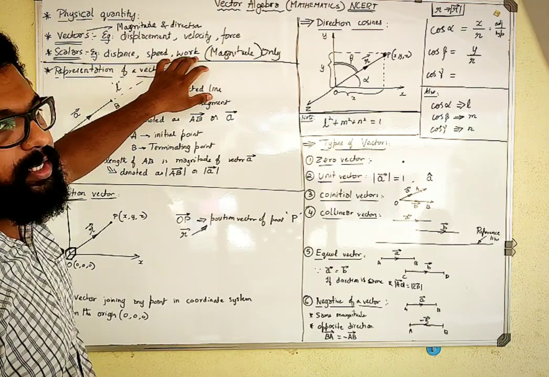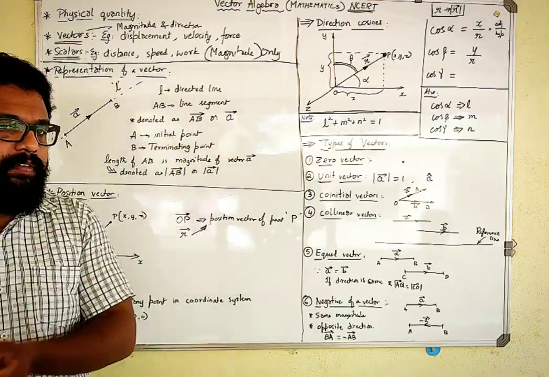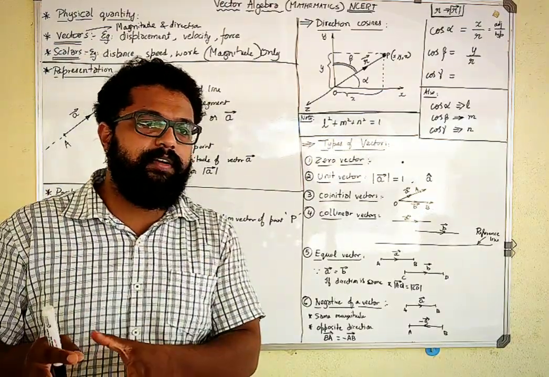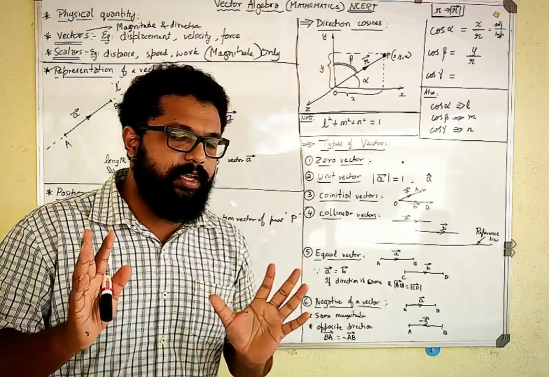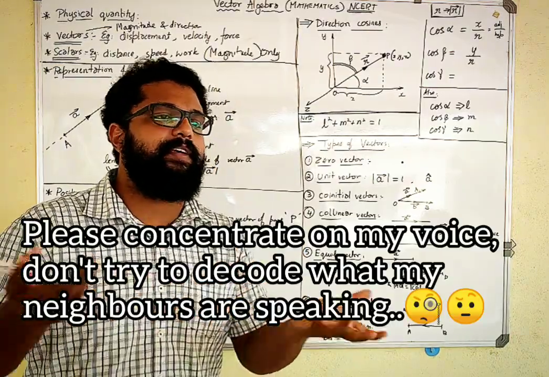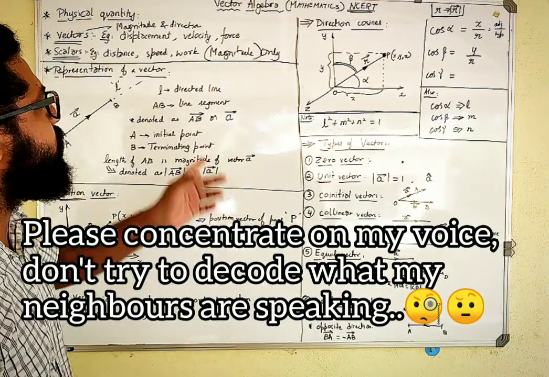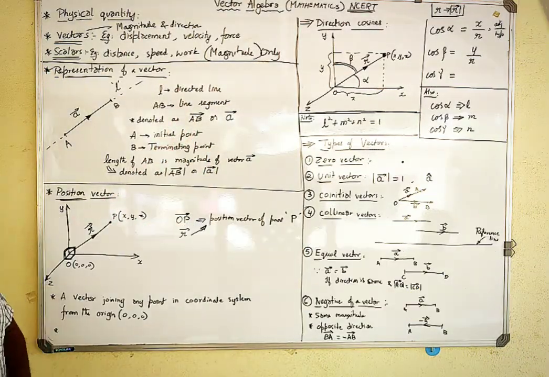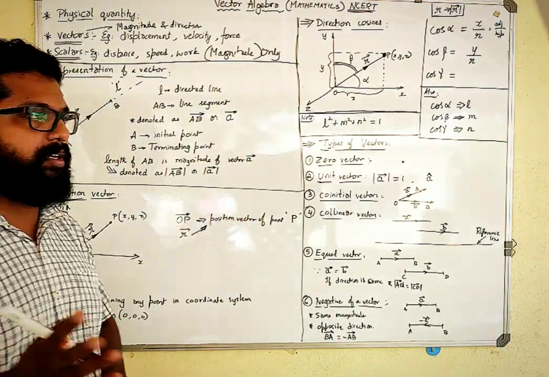Another example of a scalar is work, which has only magnitude. I can say I'm doing a certain amount of work, for example 10 joules, but I cannot tell in which direction the work is done. I hope it is clear enough. Any doubts, please let me know.